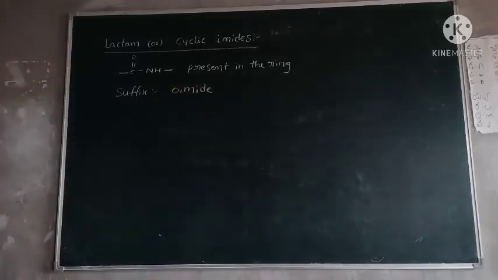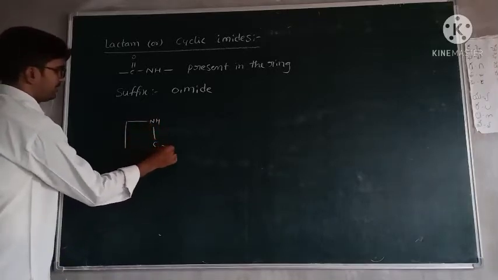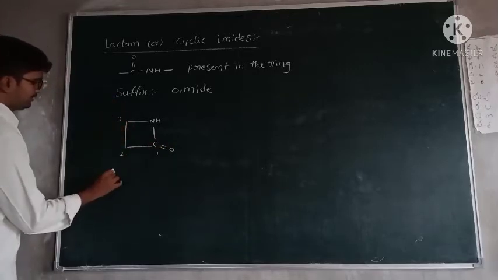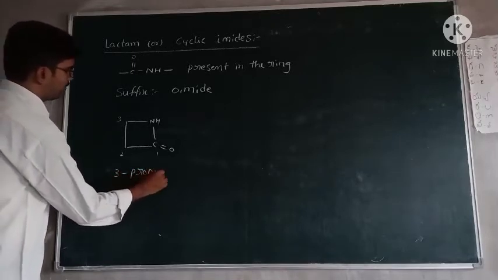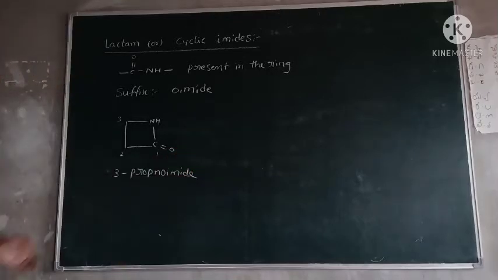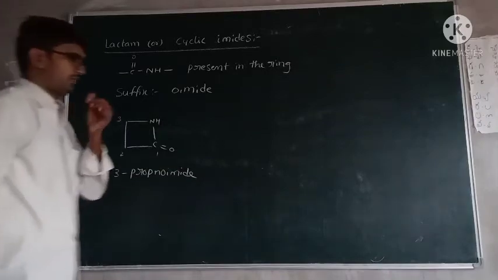It is similar to what I explained for lactones. NH, C double bond O, so 1, 2, 3: 3-propanamide. And you can write 4-butanamide. These are the functional groups.